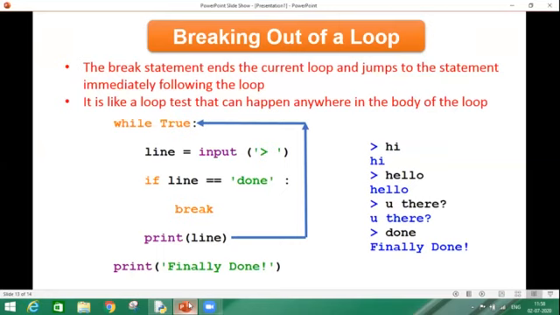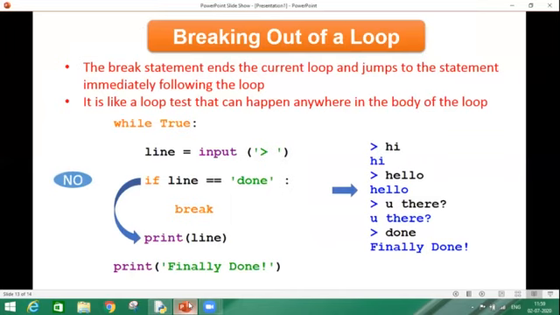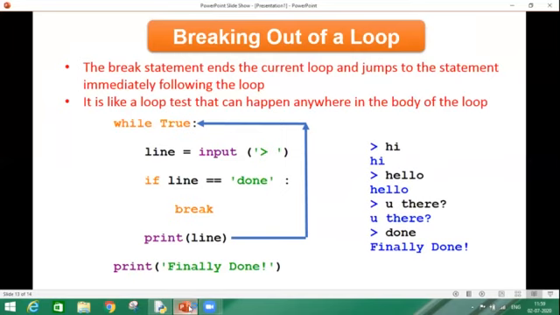Next time, it will go back and check the condition, and the condition is True. We are entering inside the loop and again accepting the input from the user, "hello". After that, we check whether it is done or not, and the condition becomes False. Once it becomes False, we come out of the statement and print the variable line. Next time again, we move back to check the condition, and as it is written True, it is True always. We are entering inside the loop and accepting the input from the user side,